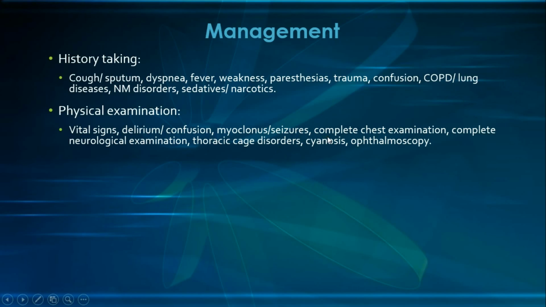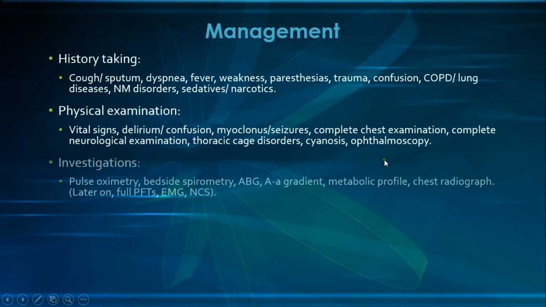And in inspection, it's very important to look for any signs of respiratory distress and abnormal chest wall movements. And of course, we would also perform a complete neurological examination, assessing for the GCS, the Glasgow Coma Scale, and assessing for any muscle weakness or sensory deficits. And then we would inspect the patient for any obvious thoracic cage disorders, as in obesity or certain deformities. And then we look for cyanosis, which indicates any coexisting hypoxemia in the patient. And finally, we would perform an ophthalmoscopy, looking for any papilledema, which could indicate an increased intracranial pressure.